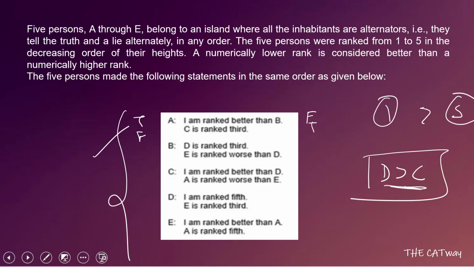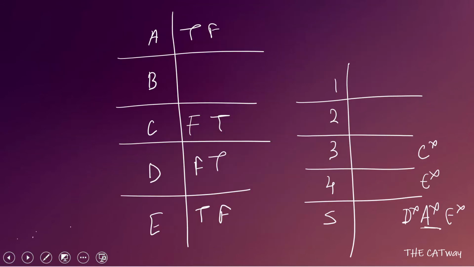And what is the second statement? The second statement is that E is ranked third. So if E is ranked third, that means E has to be better than A and A has to be better than B. So EAB will occupy third, fourth and fifth positions.